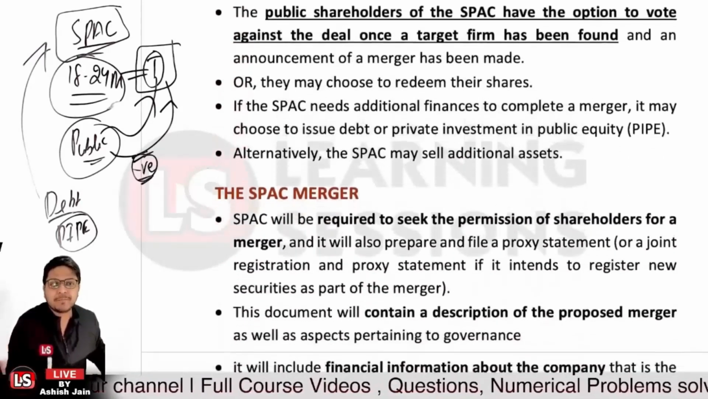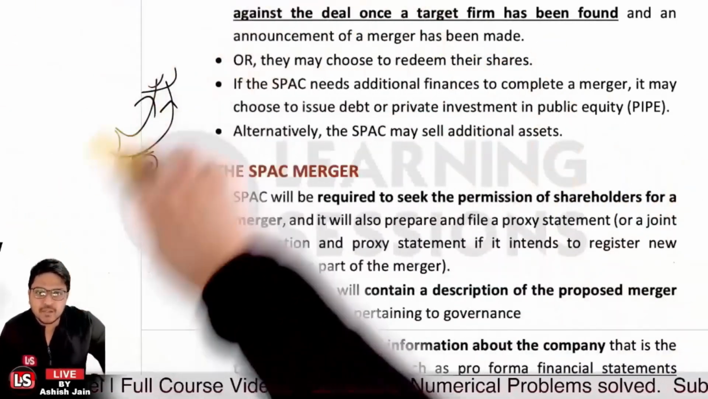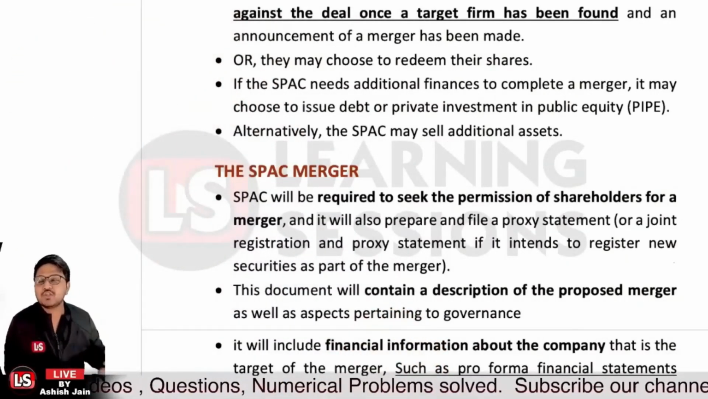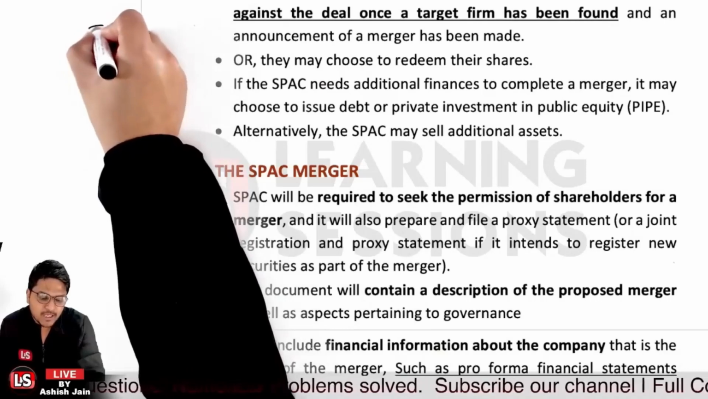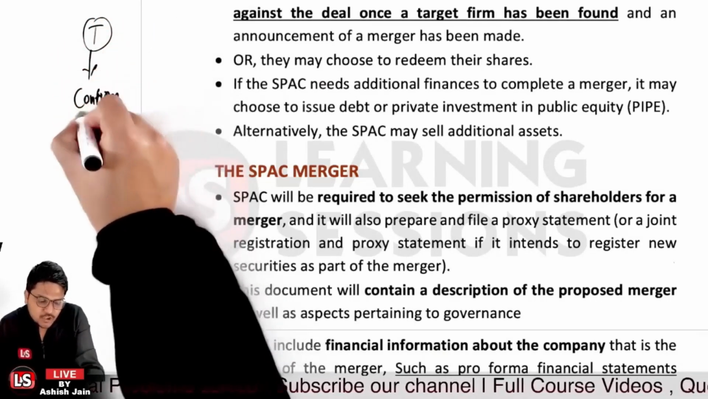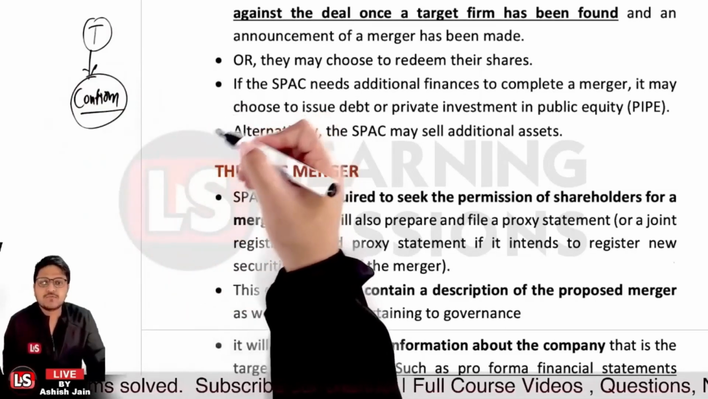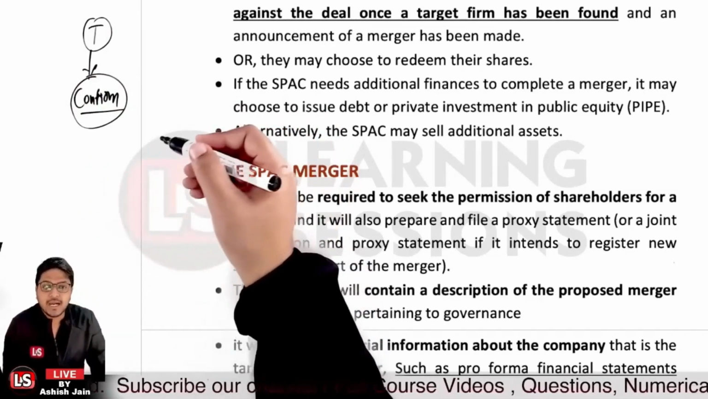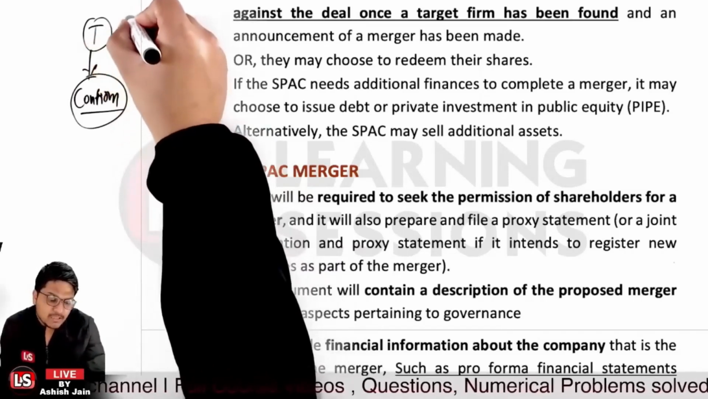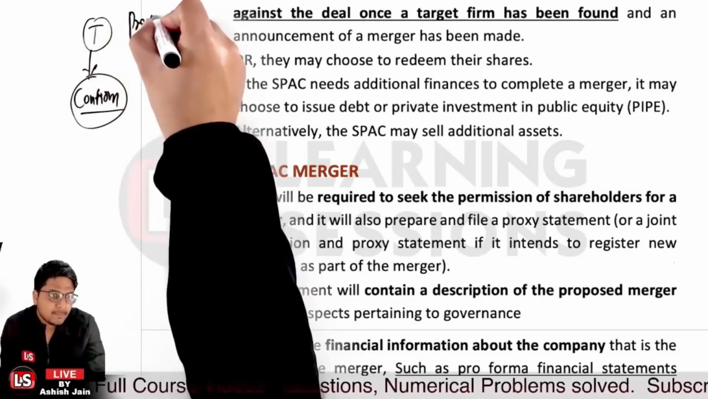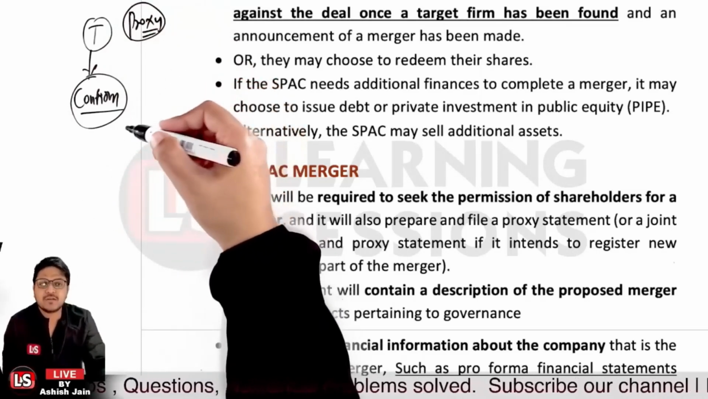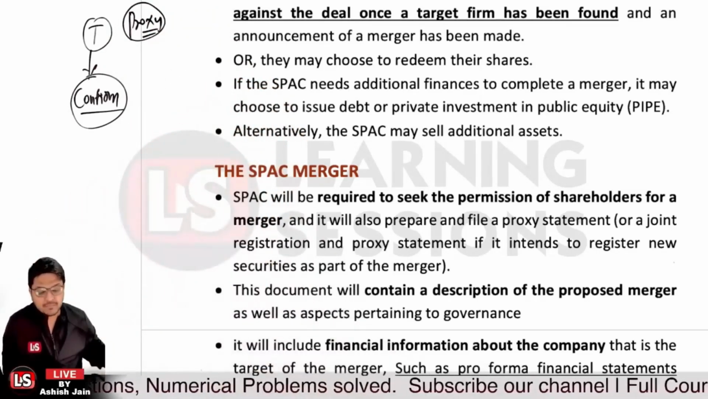And further, it's related to the SPAC merger. Now let's have a look at it. Now the SPAC will be required to seek the permissions of the shareholders. Let's say they found the target company, now they seek the confirmation. They do require the confirmation from the shareholders with whom they want to be merged, and further it will also prepare and file a proxy statement. Now the SPAC will be doing what? They'll be filing a proxy statement or a joint registration or proxy statement if it intends to register the securities as part of the merger.